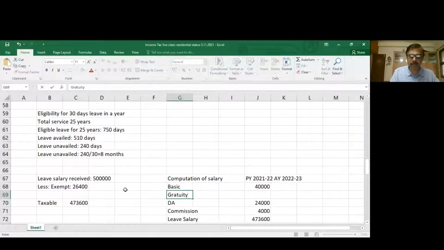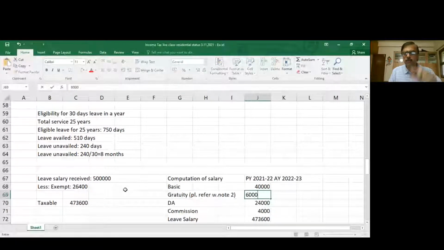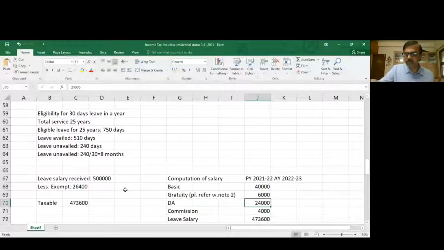You are given the working note, so you can refer to the working note, or you can show it here itself. Working note number 2 or whatever. Indicate that, and the taxable portion of gratuity is 6,000. So this is what will come into your salary computation. Have you understood this part? Very, very important. After determining the taxable gratuity, you should bring it to the salary component.